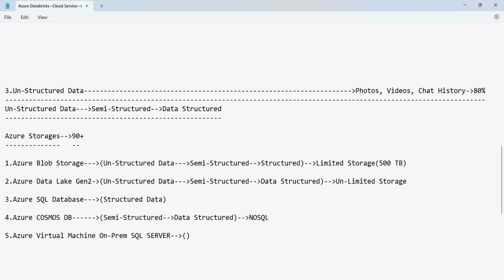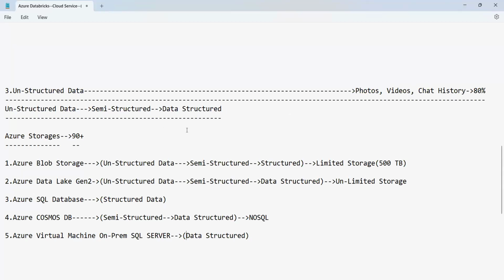If you are using an on-prem SQL Server virtual machine, here also you can store only structured data. No other kind of data is supported except structured data. When you talk about databases, except Cosmos DB or MongoDB, we can store only this kind of data.